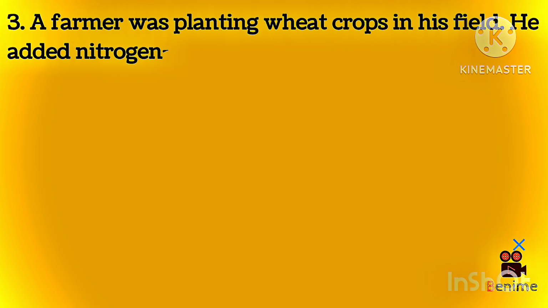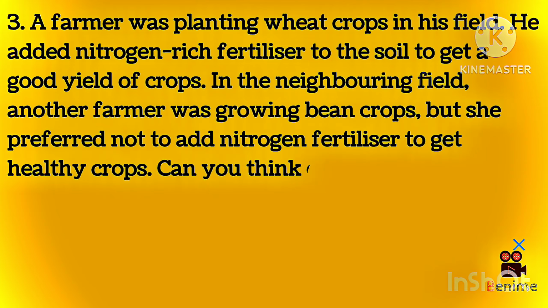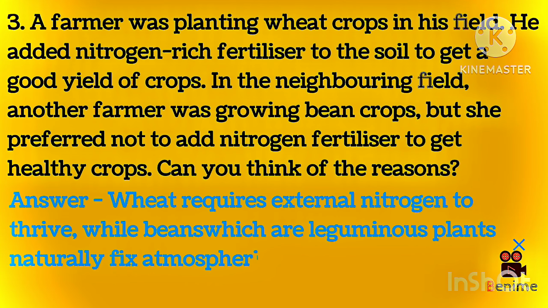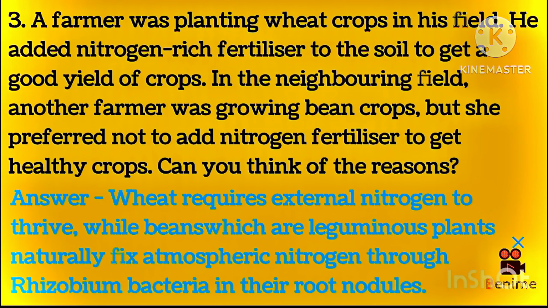4. A farmer was planting wheat crops in his field. He added nitrogen-rich fertilizer to the soil to get a good yield of crops. In the neighboring field, another farmer was growing bean crops, but she preferred not to add nitrogen fertilizer to get healthy crops. Can you think of the reasons? Answer: Wheat requires external nitrogen to thrive, while beans, which are leguminous plants, naturally fix atmospheric nitrogen through rhizobium bacteria in their root nodules.